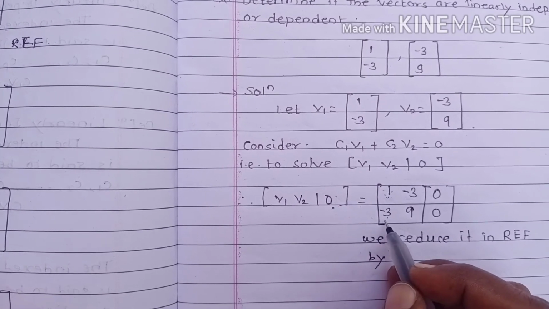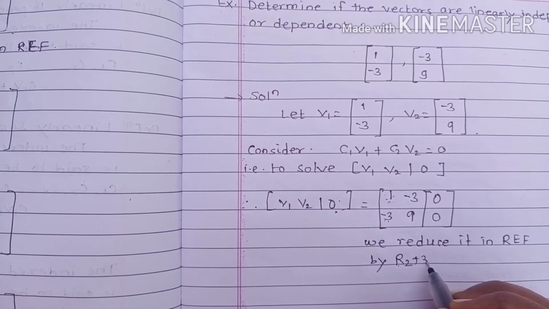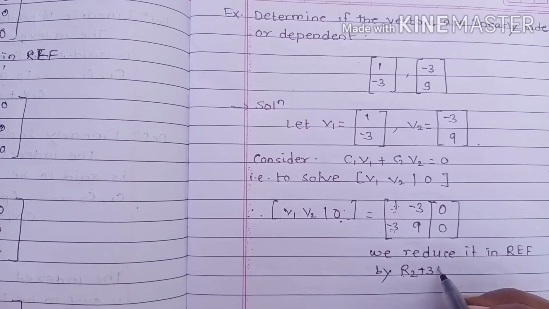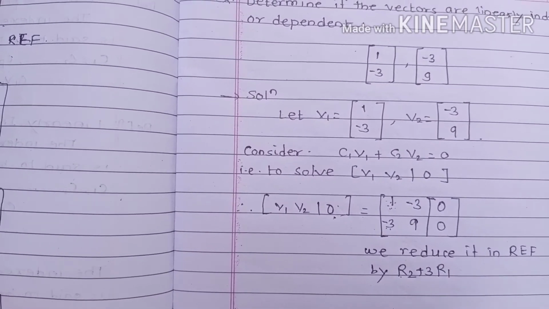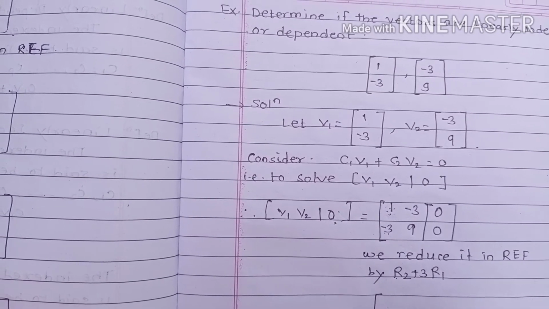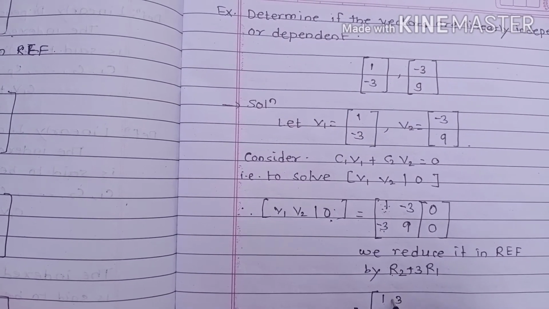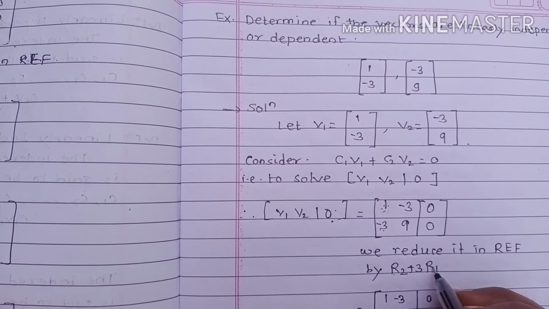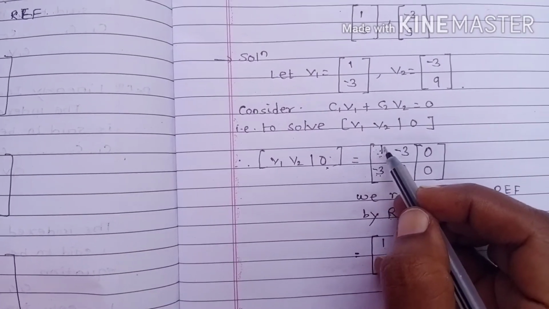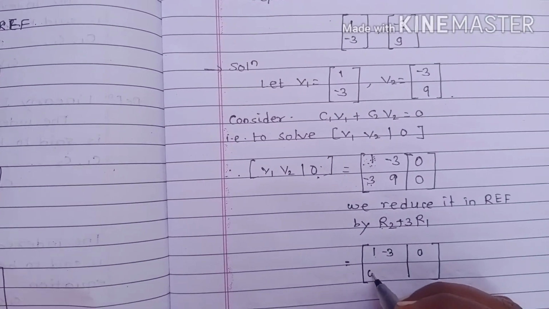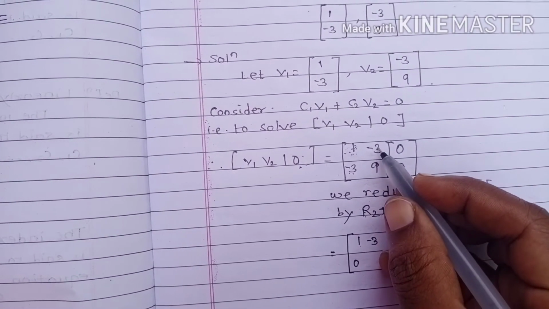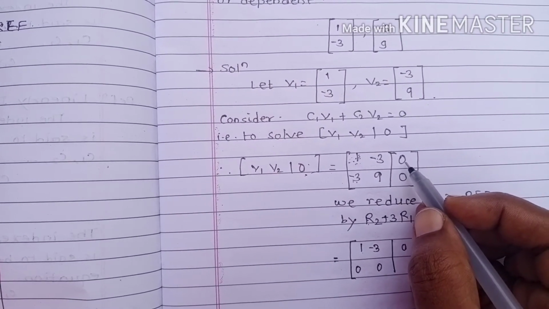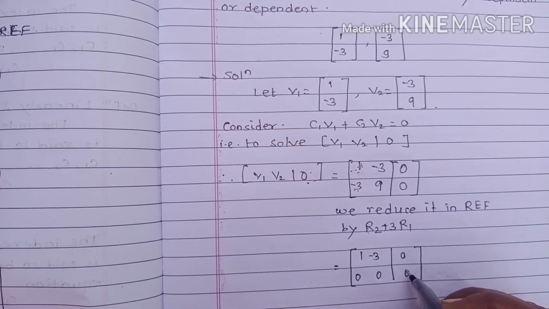Here it is -3, so we add 3 times R1 to R2: R2 becomes 3R1 + R2, so 3 times 1 minus 3 is 0, 3 times -3 plus 9 is 0, and 3 times 0 plus 0 is 0.